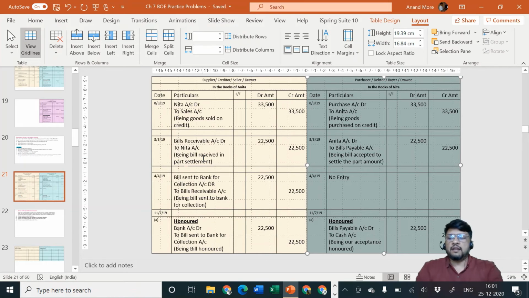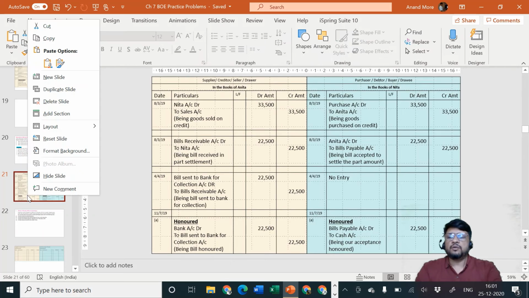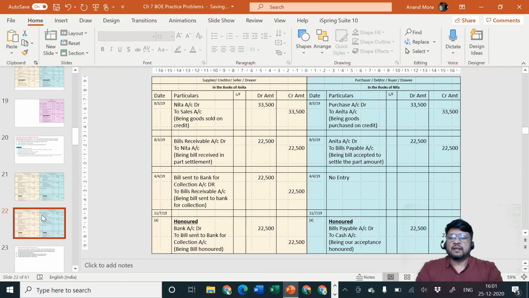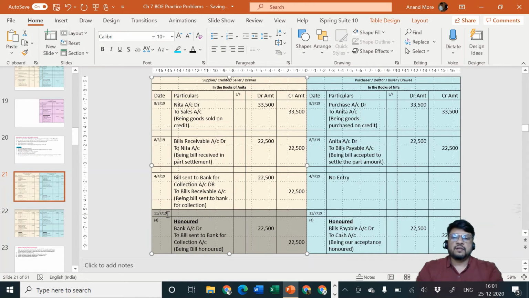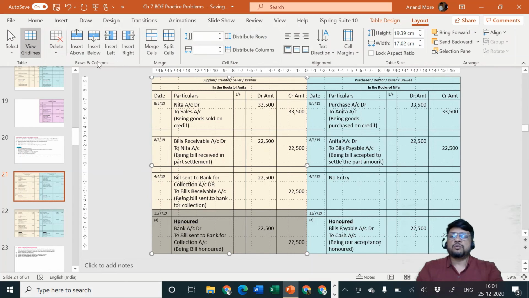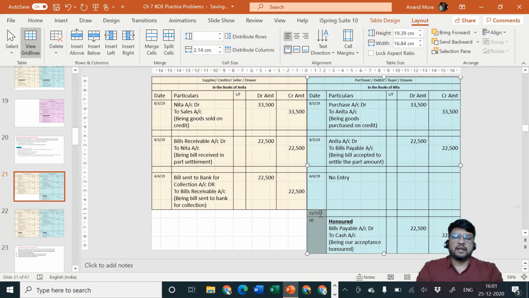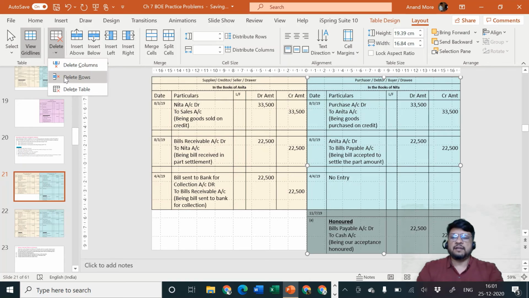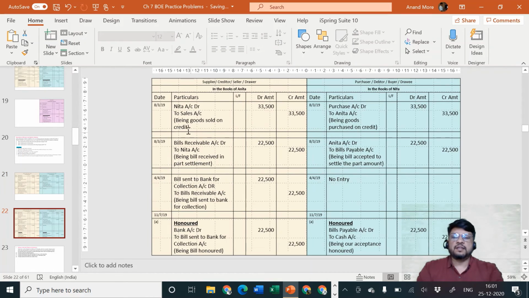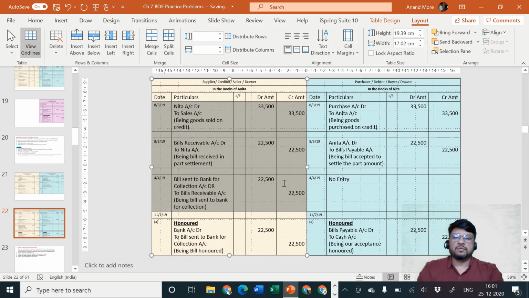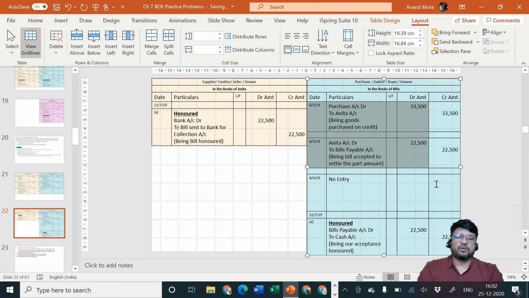So now let me duplicate this slide, just a minute. I'll do one thing, I'll remove from here the points A, B, C. So it will be easy for me to specify the solutions which change depending upon the situation on the next page, and the entries which are constant irrespective of the situation are on the first slide. I hope it is easy for you to understand what I'm doing.